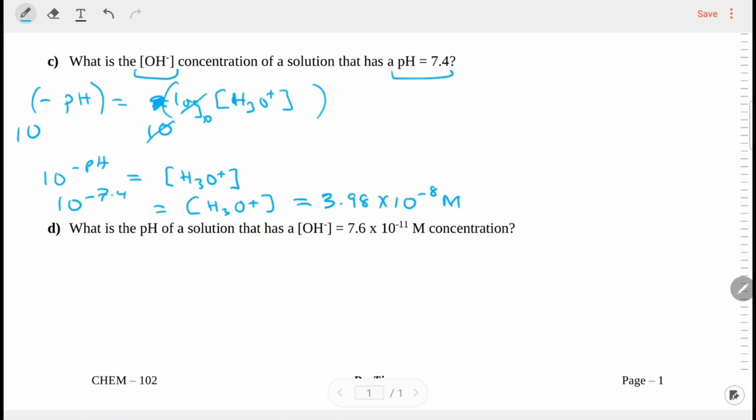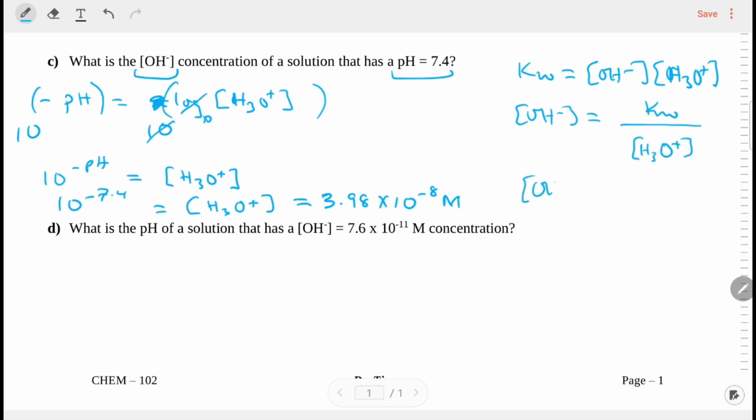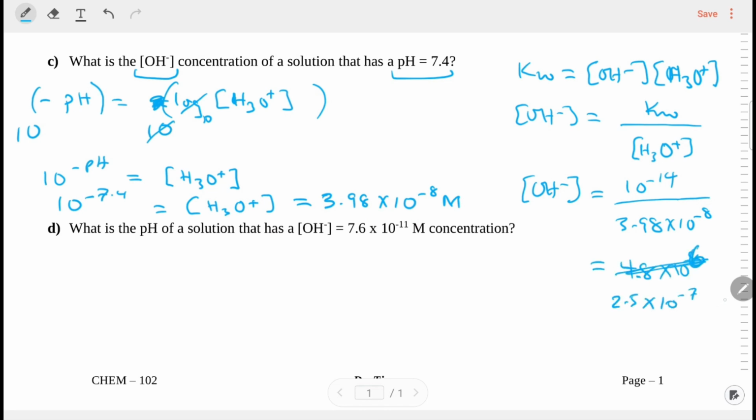Right? And in this case, I cannot stop here because this is only my concentration of hydronium. The question wants hydroxide. But I know that Kw is equal to the hydronium concentration times OH minus. So if I want OH minus, it has to be Kw divided by the concentration of my hydronium. So to do that, I have 10 to the negative 14 divided by 3.98 times 10 to the negative 8. And this now will give you 5 times 10 to the negative 7. Confirmations? Okay. So we could have done it this way. You can, if you prefer, because now you have a lot of equations, you just choose, it's like a la carte. You just choose whatever you want.